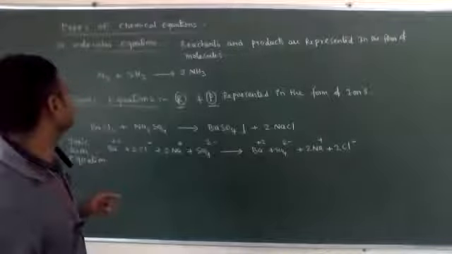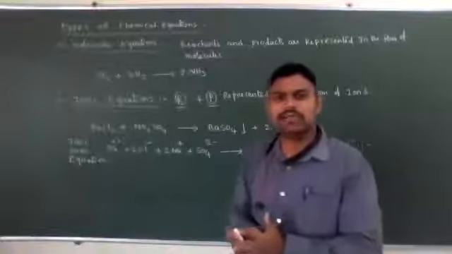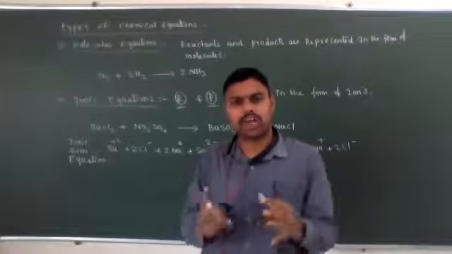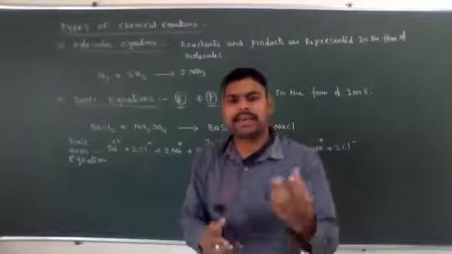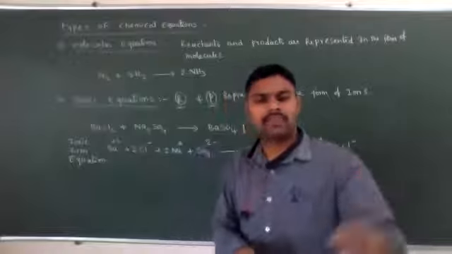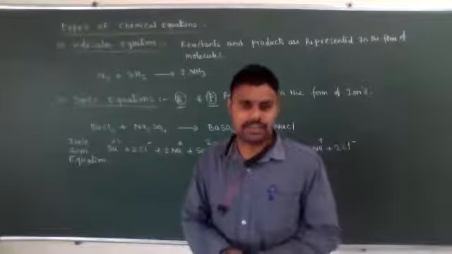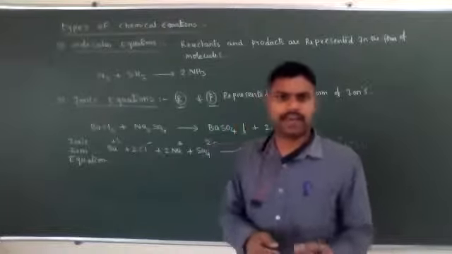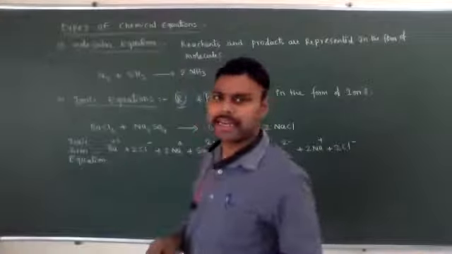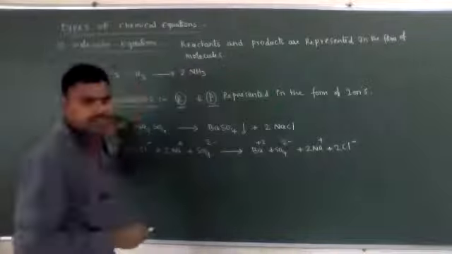Let's see chemical equations based on the nature of the molecules. Nature of the molecules means either covalent molecules, which cannot be ionized, or ionic compounds. Ionic compounds in their solvents are converted into positive and negative ions. Based on that formation of ions, chemical equations are of two types: one is the molecular equation, the second is the ionic equation.